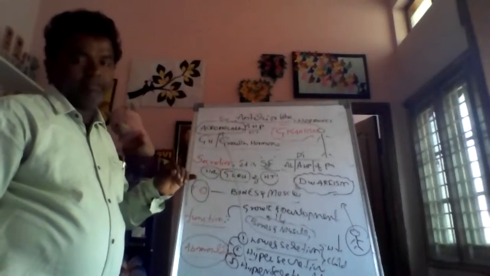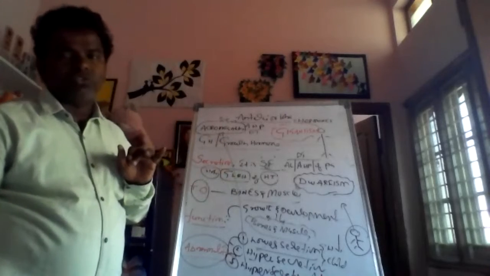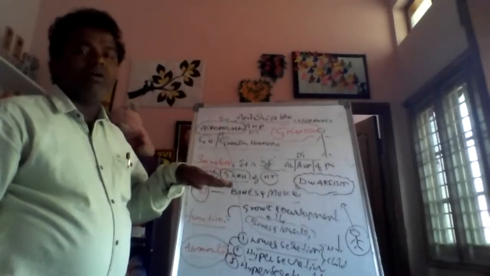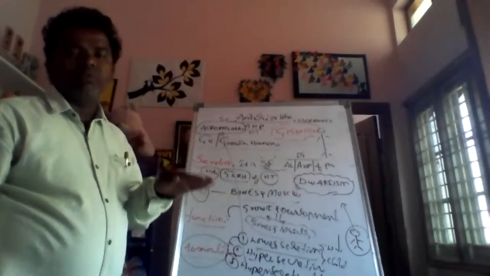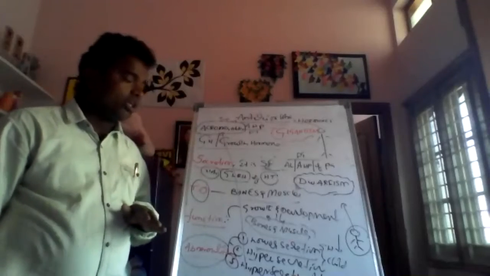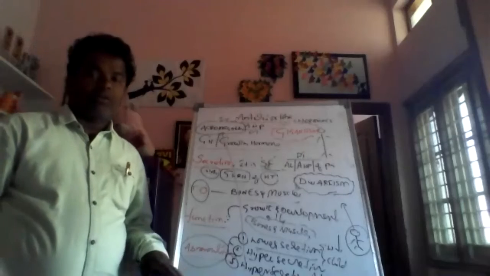The target organs are bones and muscles. The function is the growth and development of bones and muscles. And there are three abnormalities.